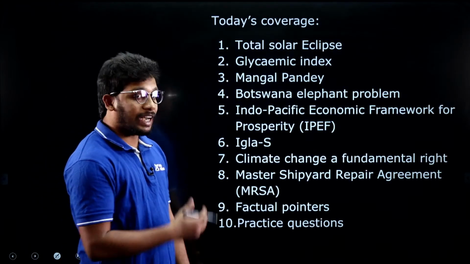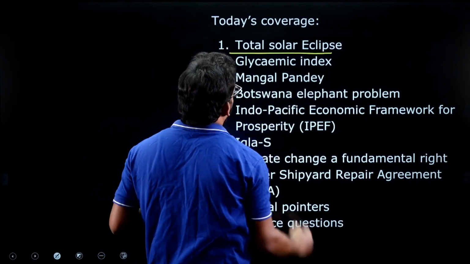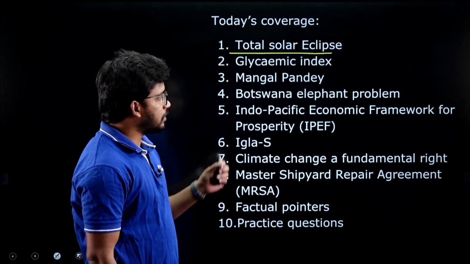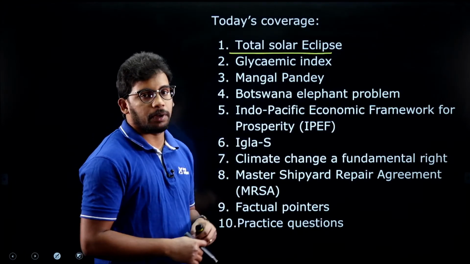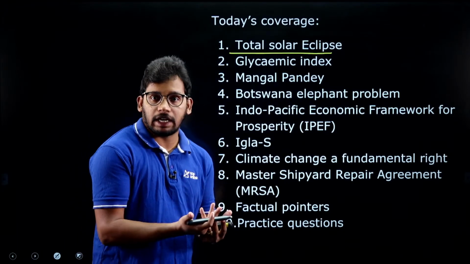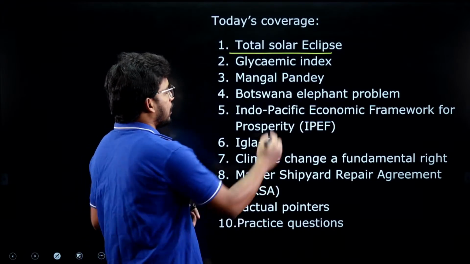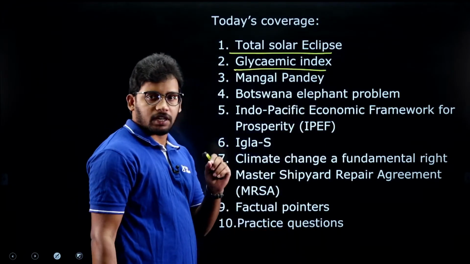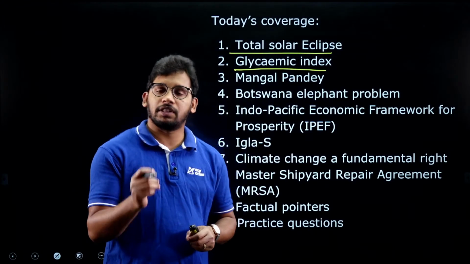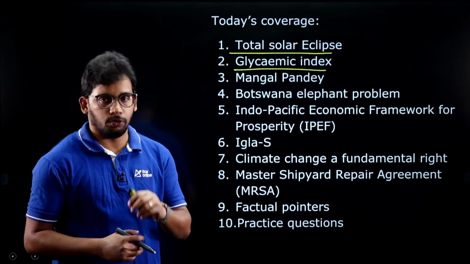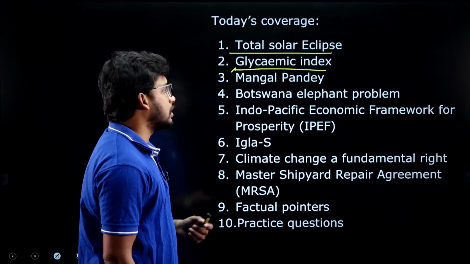Briefly, what are all the articles that we are going to cover today? We will see them in a linear manner. Okay. So the total solar eclipse, which has happened in only select regions of the world, that is North America. We will see what actually is an eclipse and what is a solar eclipse, and also we will see what is a lunar eclipse briefly, right? Then glycemic index, there was an article in The Hindu about the role of glycemic index with regard to diabetes in humans, right? So we'll see that impact as well after knowing what actually is the glycemic index.